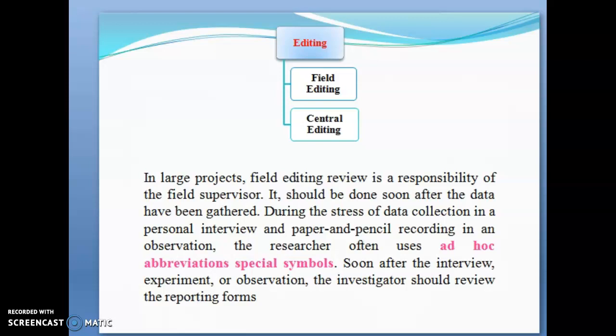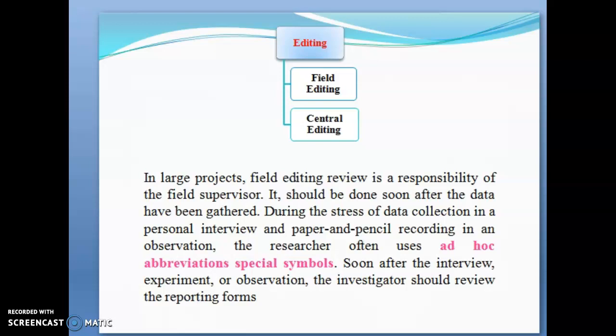or gathered. So during the stress of the data collection in a personal interview and the paper and pencil recording by the observer, the researcher often uses ad hoc abbreviations using special symbols. So soon after the interviews, the experiments or observation, the investigator should review the reporting forms.